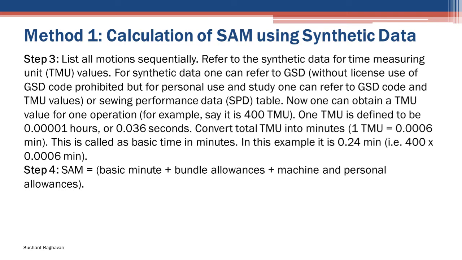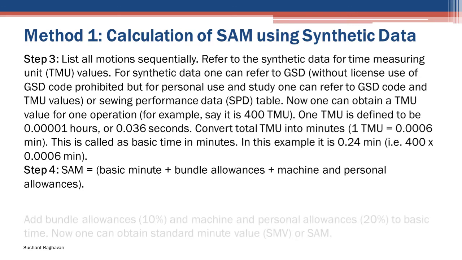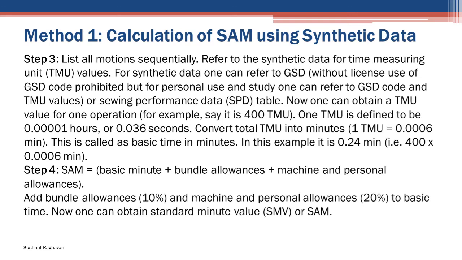Step 4. SAM equals basic minute plus bundle allowances plus machine and personal allowances. Add bundle allowances 10% and machine and personal allowances 20% to basic time. Now you can obtain the standard minute value, SMV or SAM. SAM equals 0.24 plus 0.024 plus 0.048, equals 0.312 minute.